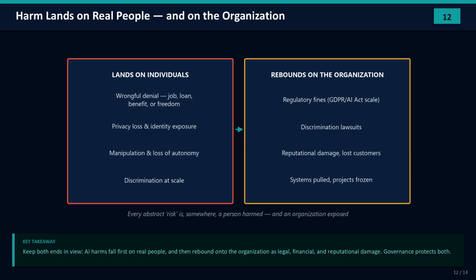Consider a real and sobering case. A government's automated fraud detection system wrongly accused thousands of families of fraud, forced them to repay benefits they were entitled to, and contributed to a national political scandal. Real families harmed first, then enormous institutional fallout. Every abstract risk on our list is, somewhere, a person harmed and an organization exposed.